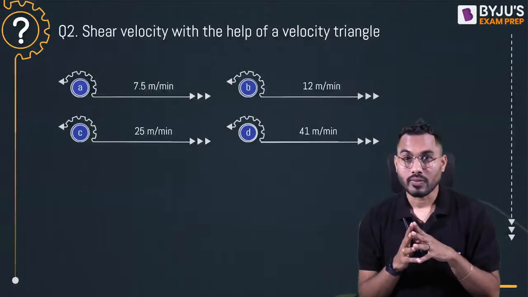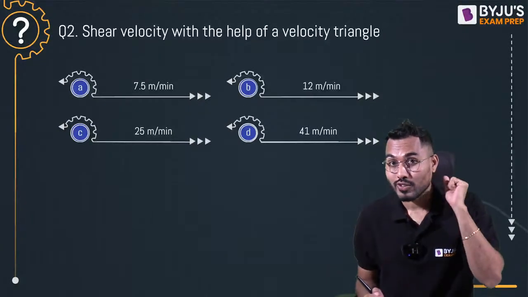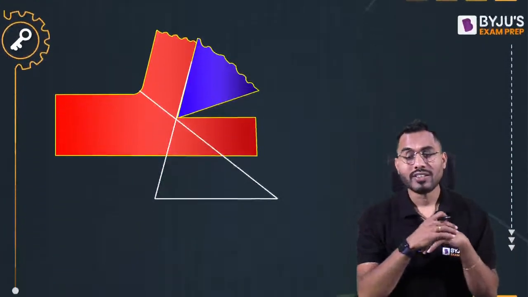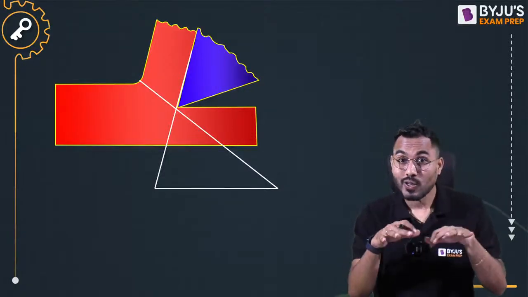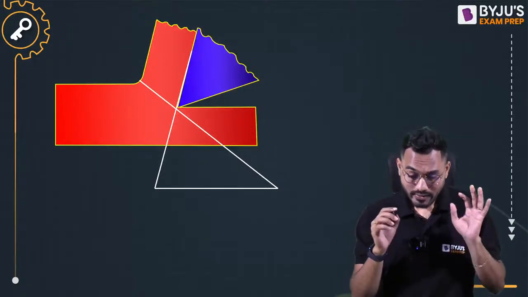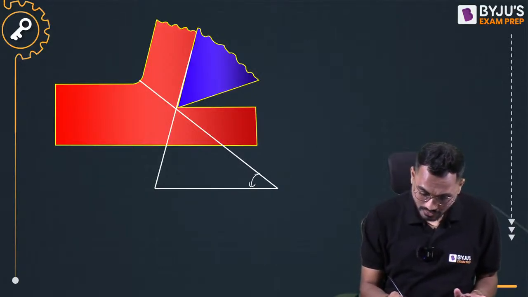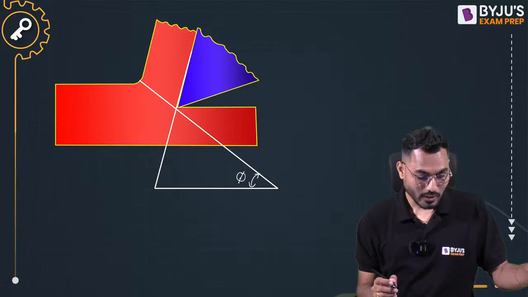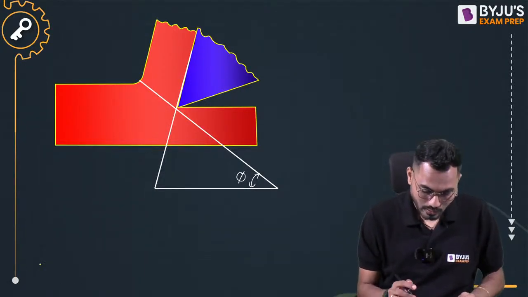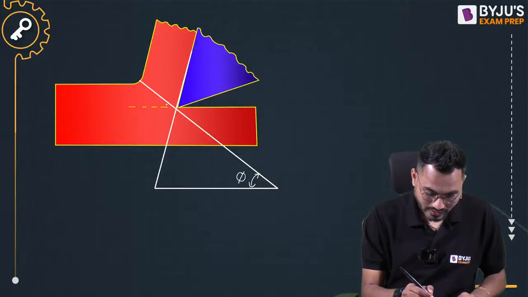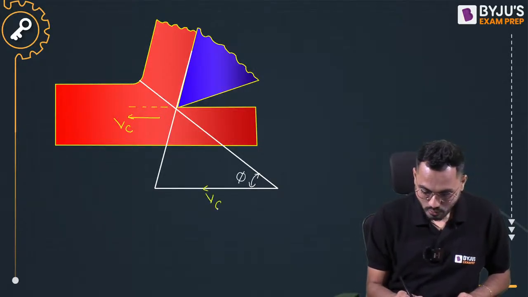Calculate the shear velocity. This is also a very famous question in the GATE examination. Calculate shear velocity with the help of the velocity triangle. Let's understand the velocity triangle. This is the orthogonal view of the metal cutting operation. The angle made by the shear plane with the cutting velocity vector is the shear plane angle phi. This is the direction in which the cutting velocity vector is acting, so this is Vc.